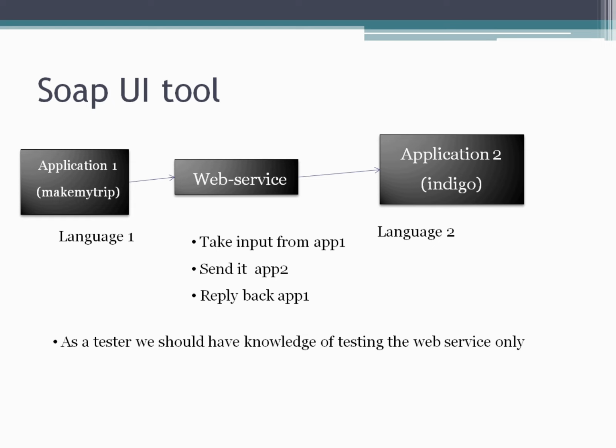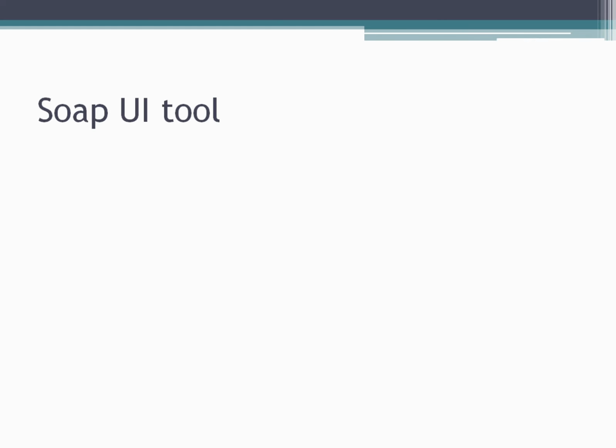But even if you don't know how they are developed, you don't have to worry. You just need to know what request this web service is giving and what response you're getting, right? Fine. So I'll show you one tool that will help us test web services. That tool is SOAP UI.